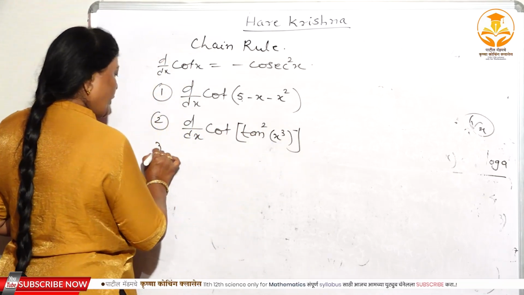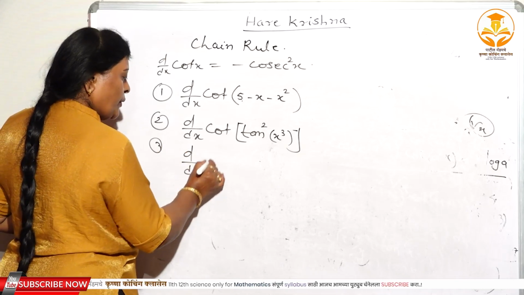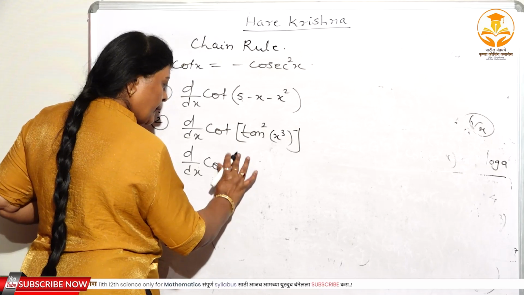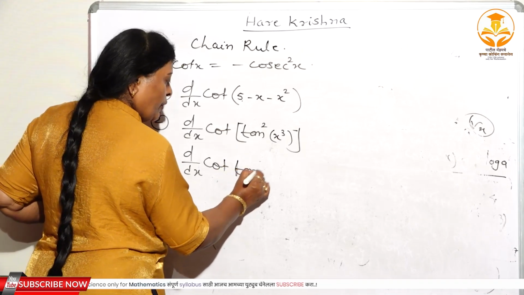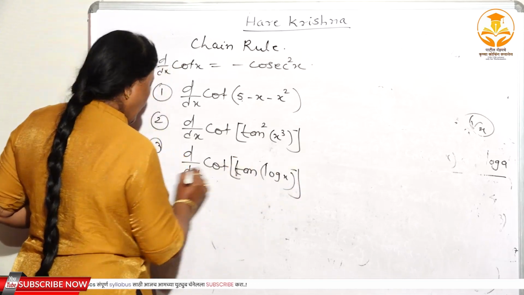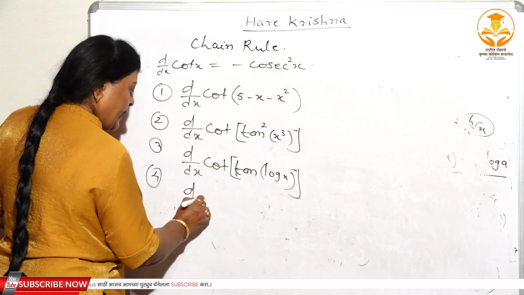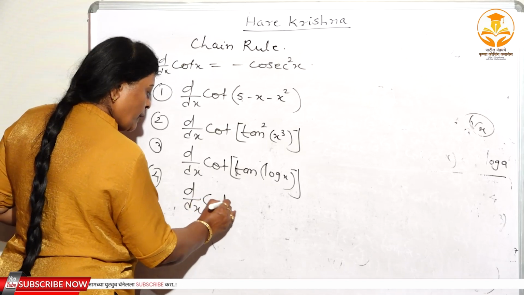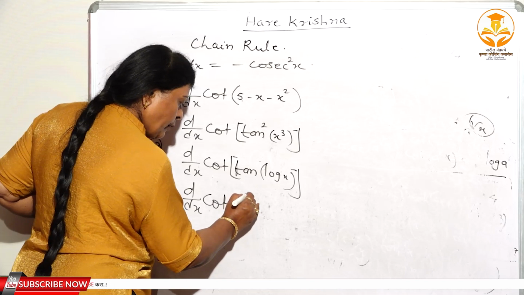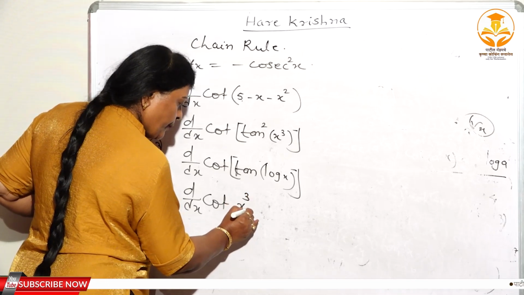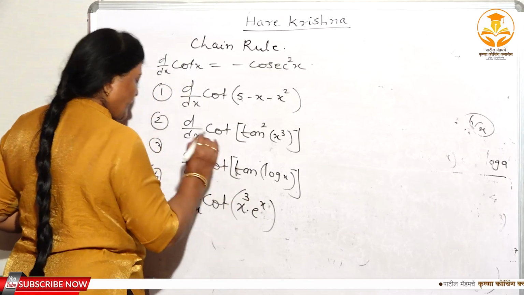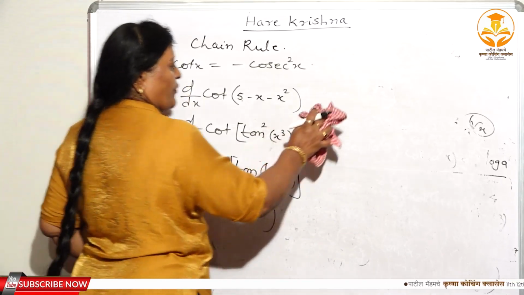Third one: d/dx of cot of log of tan of log x. Again fourth one: d/dx of cot of x cube e to the power x. Now take the solution of the first one.